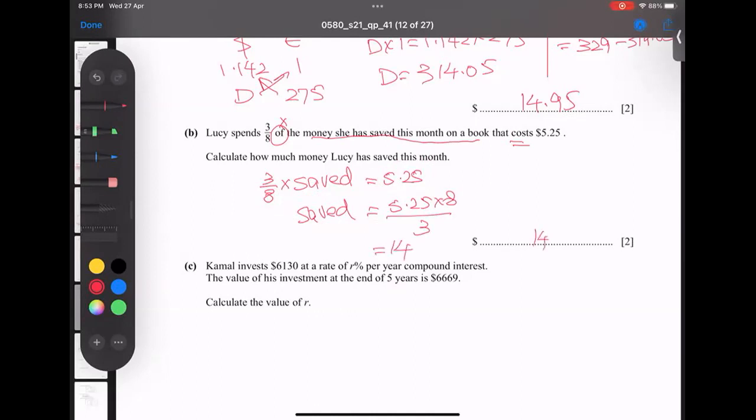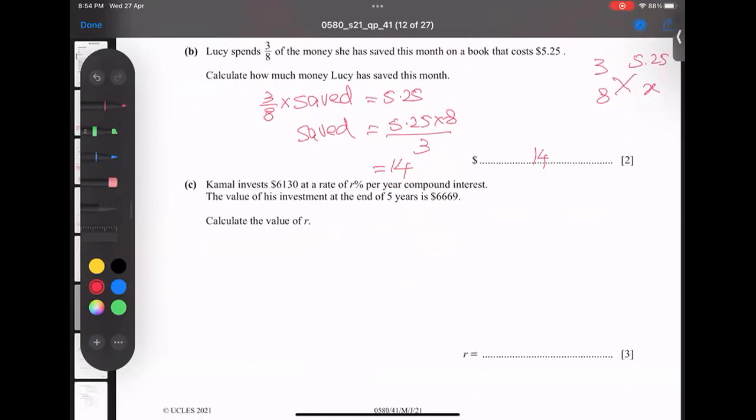Otherwise, you can find another way, because you said 3 out of 8 is equal to this one. So there are two things here. You can say that 3 is equal to 5.25, and we're looking for 8. This is another technique, and if you multiply 5.25 times 8 divided by 3, we get the same answer. I hope you got the idea. So this is another way to solve it. Two ways are there. Okay, this is clear.